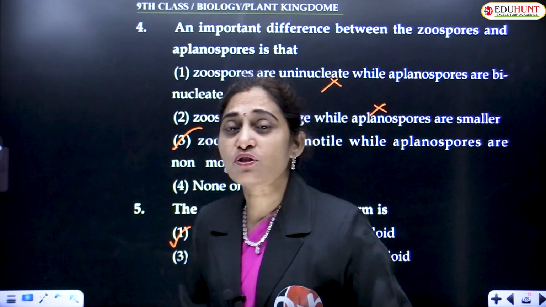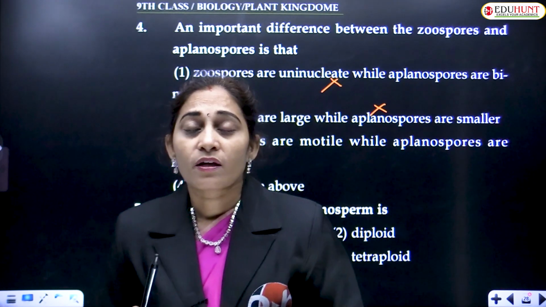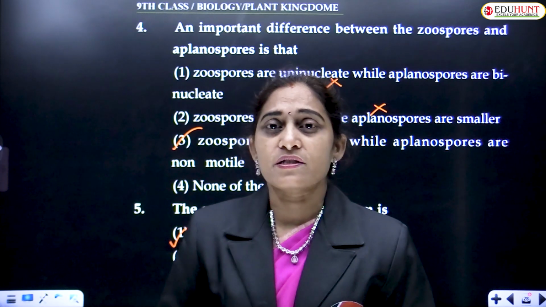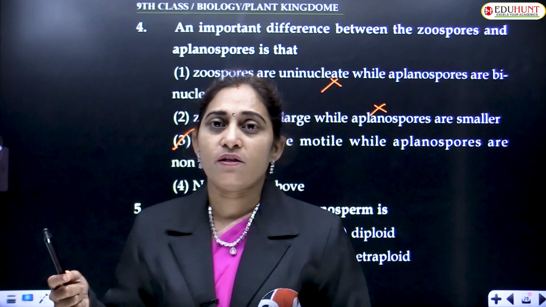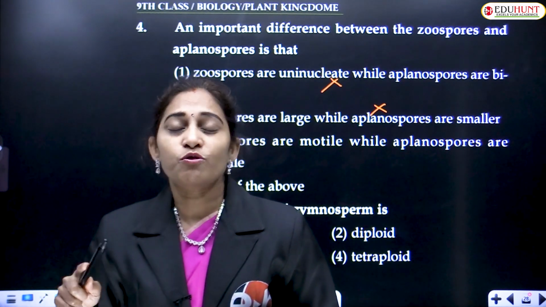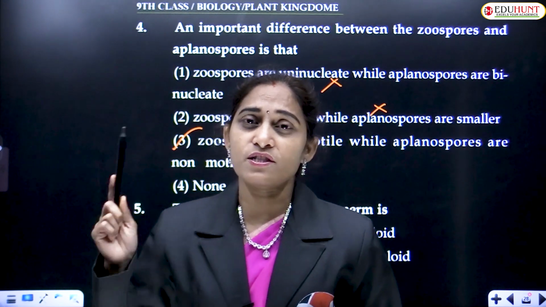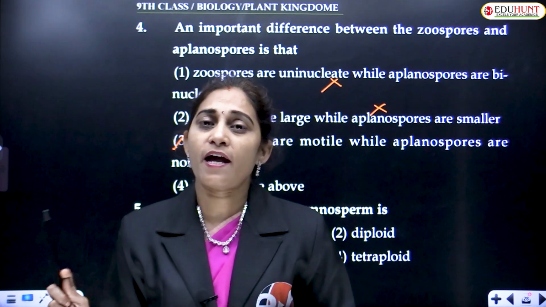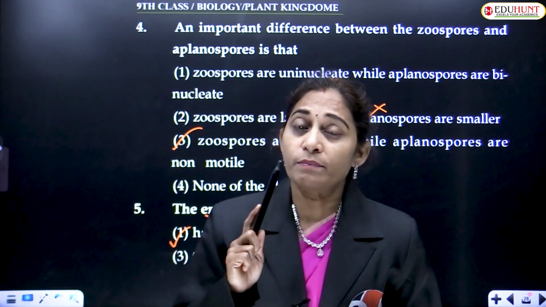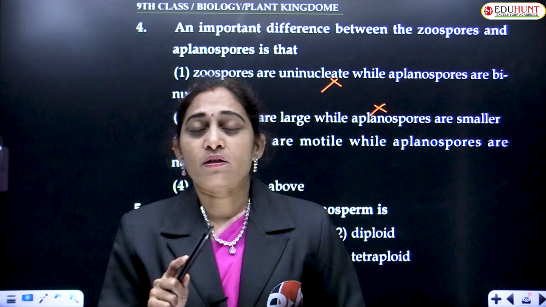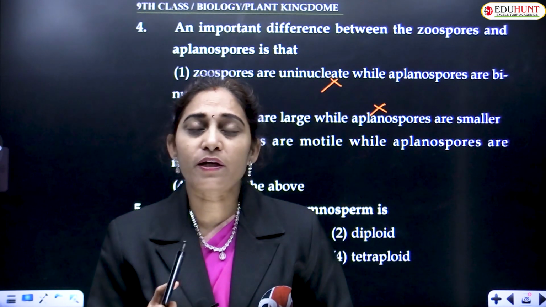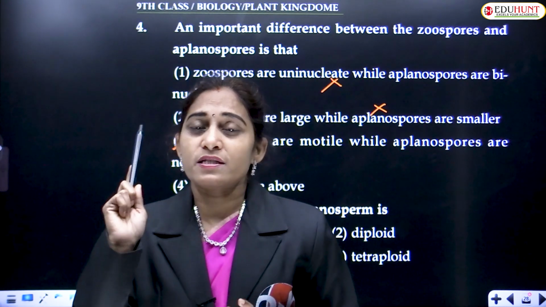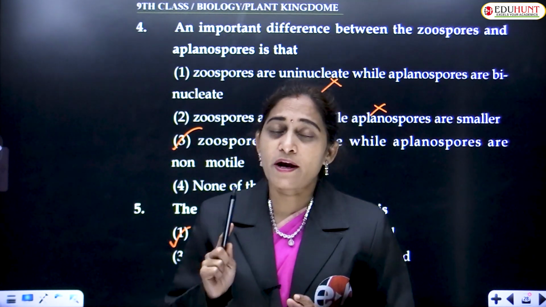But in angiosperms, the endosperm is the result of fertilization, that is, it is formed after fertilization. Usually we think that since it is produced after fertilization, it is diploid. But it is not diploid in angiosperms, it is triploid, because the primary endosperm nucleus, after division, will give rise to the endosperm. This endosperm is triploid in nature.